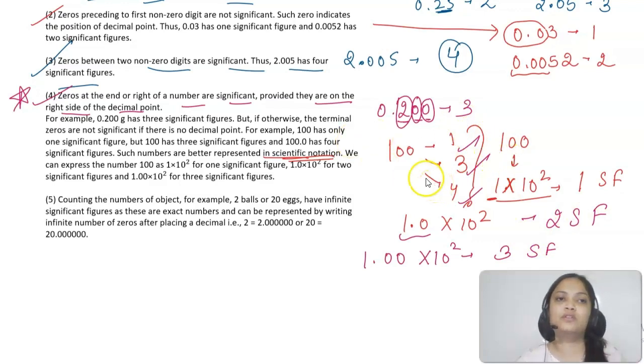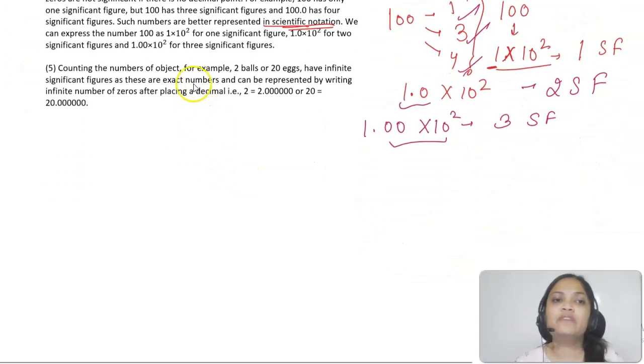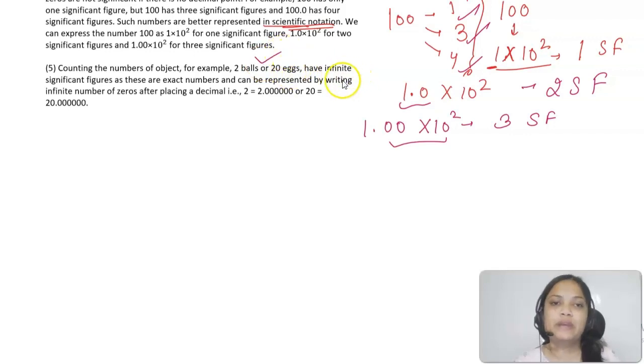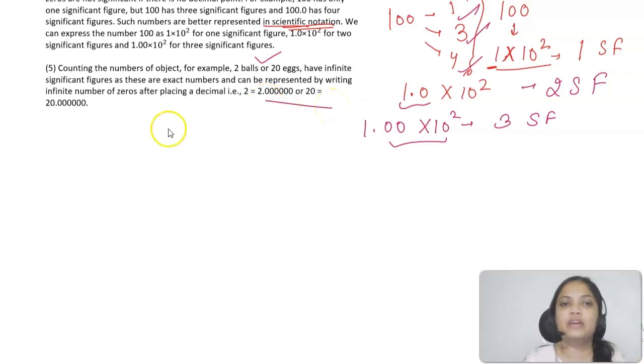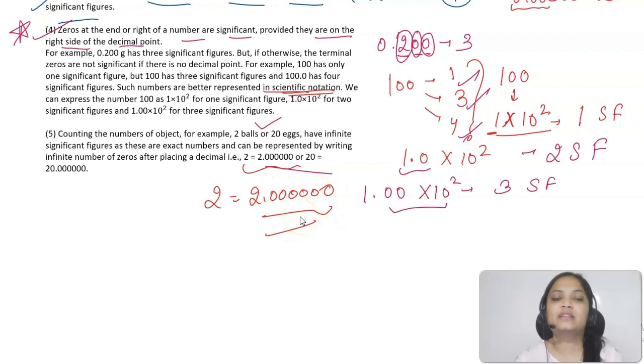This is how we are going to count the number of significant figures for such numbers, because we are going to write them in scientific notation. Okay. Now when we count any number of objects like 2 balls, 20 eggs, they can have infinite significant figures, because I can put an infinite number of zeros in front of 2, like 2.0000000. That is why I am saying these are exact numbers, and there can be infinite significant figures in this case.